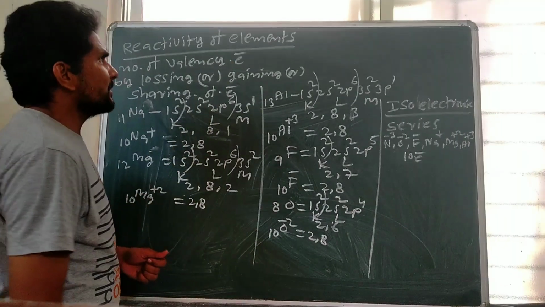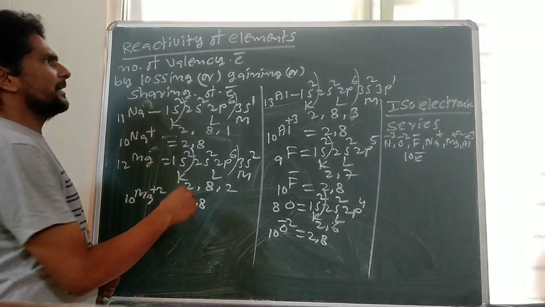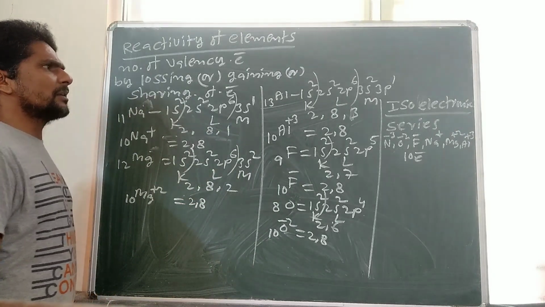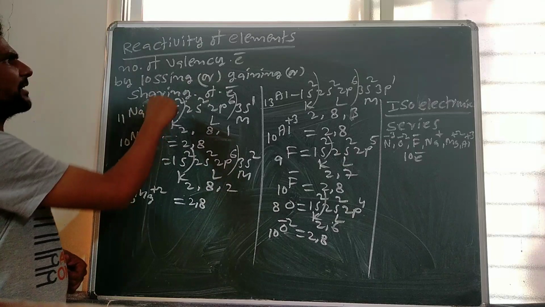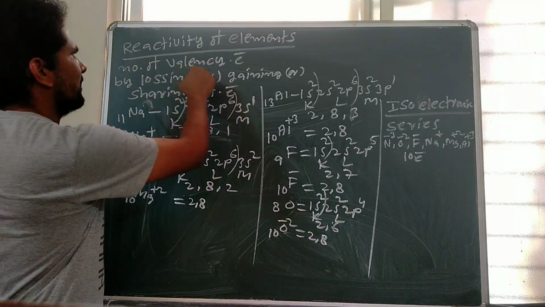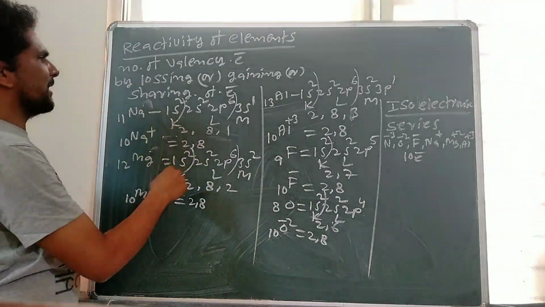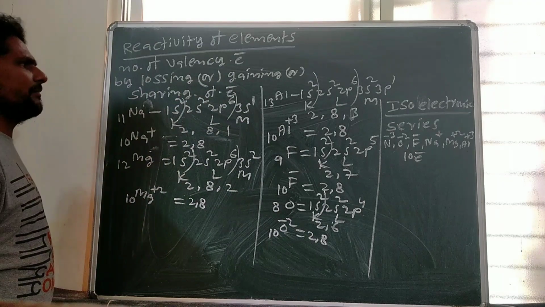Reactivity of elements. Any element can participate in chemical reactions to get stability. Stability of atoms means getting an octet configuration. Octet means 8 electrons are present in the outermost shell. So the chemical reactivity of any element depends on the number of valence electrons. An element can participate in a chemical reaction by losing, gaining or sharing of electrons.